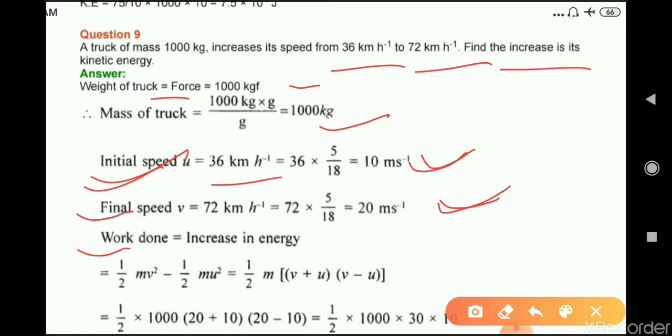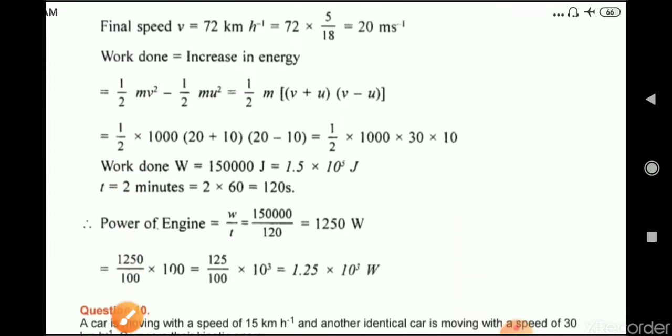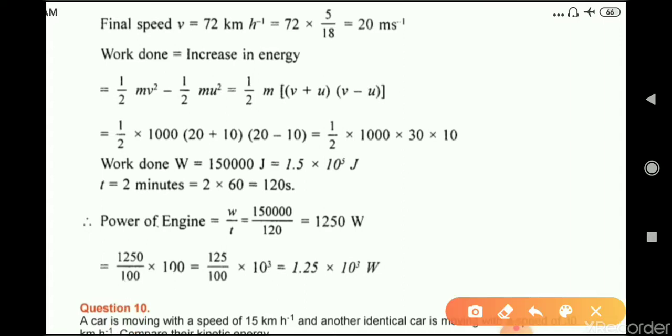Work done is equal to increase in energy. Therefore, final energy minus initial energy. So after putting all the values in this equation, either you can take mass common, or you can simply put the values in this equation, and on solving it you will get the answer 1.5 into 10 raised to the power 5 joule.